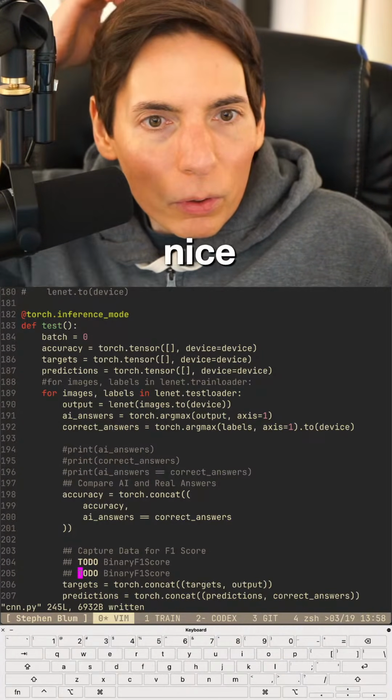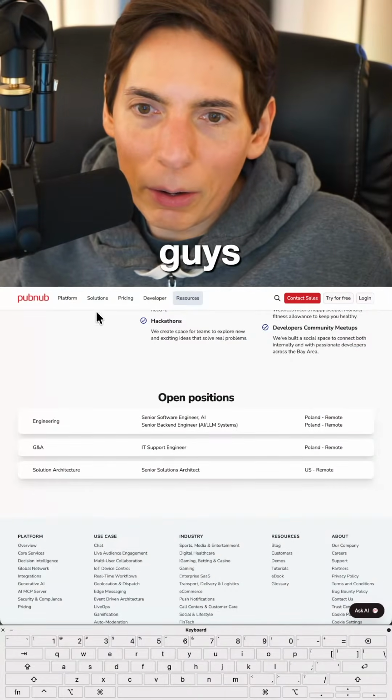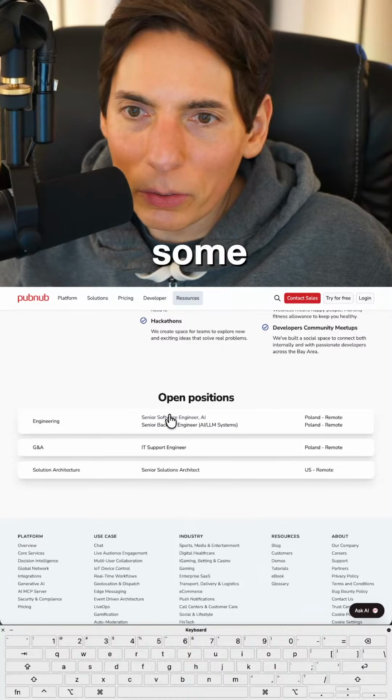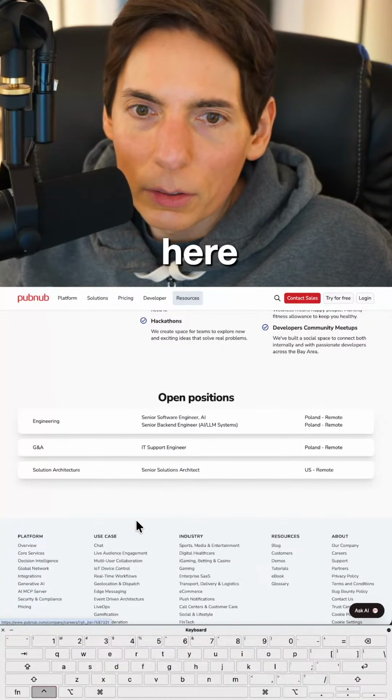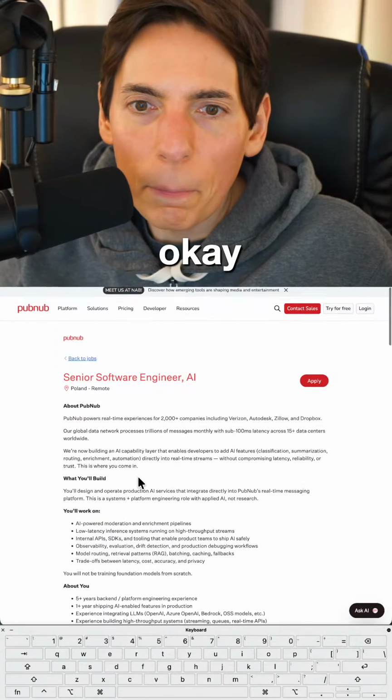Very nice. What are the requirements for each of the roles? Let's find out. All right, you guys ready? We're gonna look at some things about requirements here. Okay.